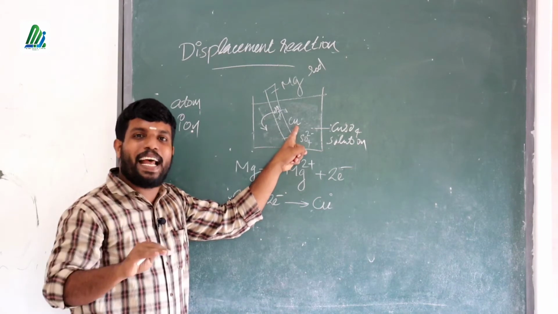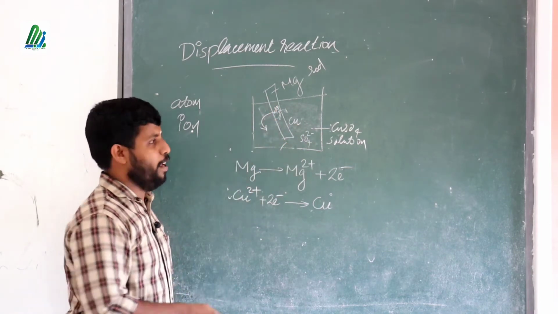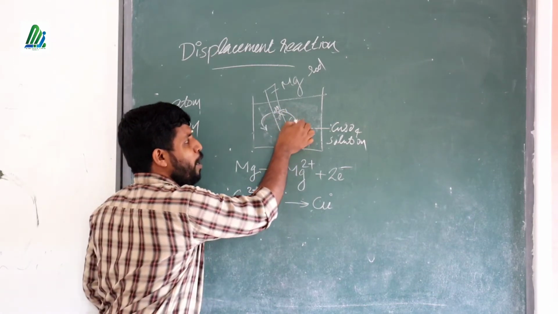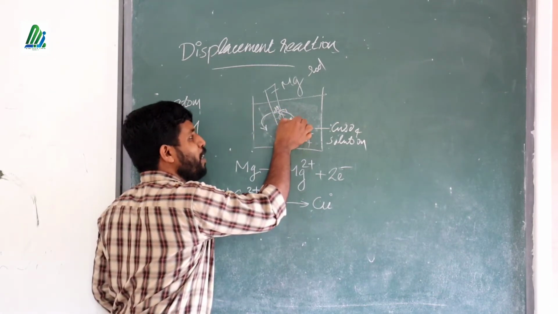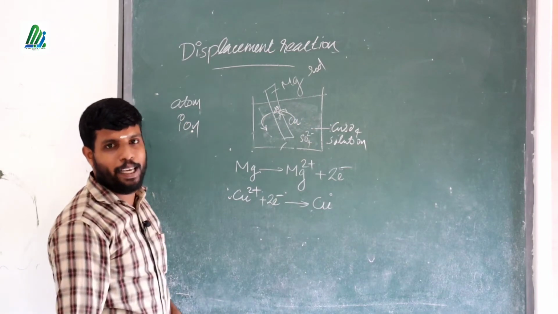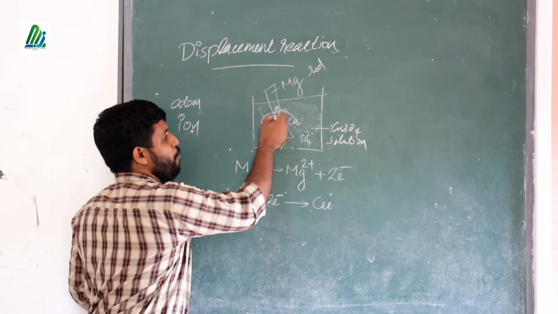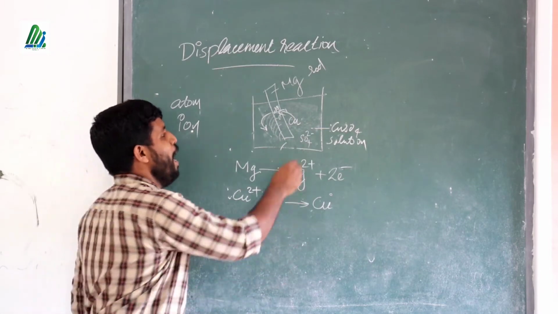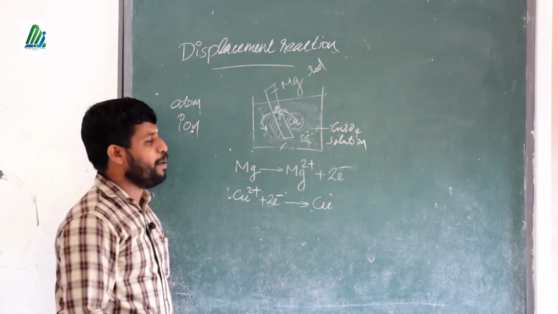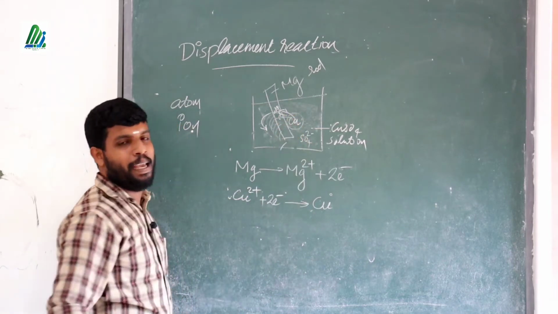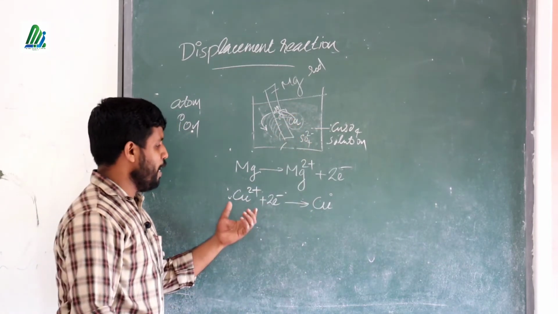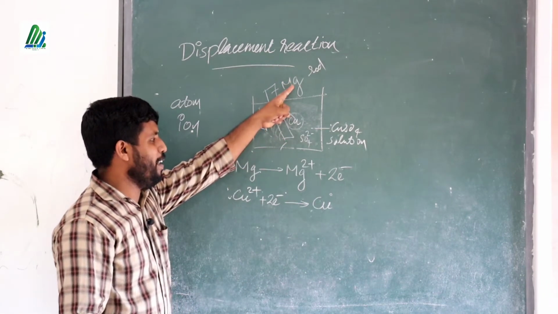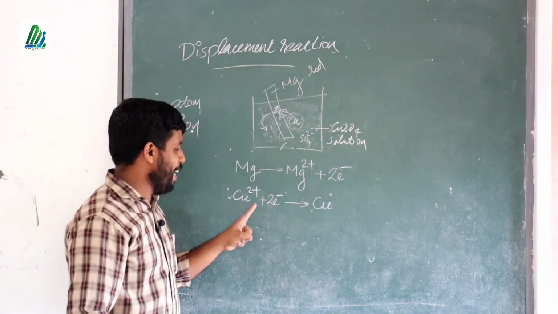So it is an atom. If it comes as an atom, it goes to the metal and forms a coating on the metal. So magnesium ions are entering the solution, and copper atoms make a layer on the metal. Like that, each magnesium atom enters the solution as Mg2+ ions, and Cu atoms make a coating on the metal. So that is the reaction representing what happens here: a highly reactive metal displaces a less reactive metal.